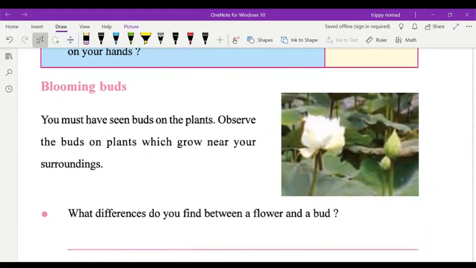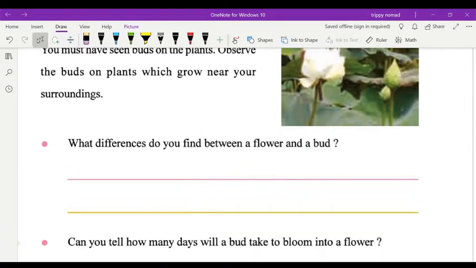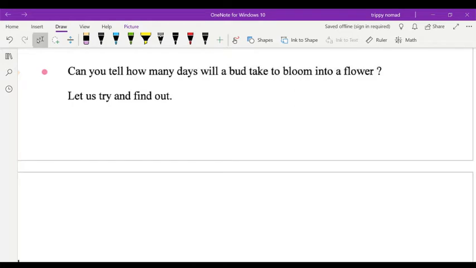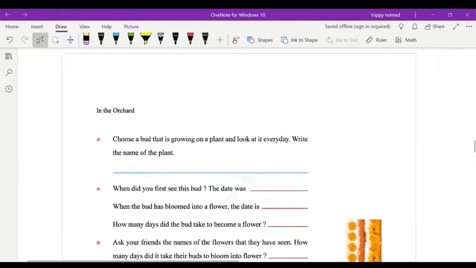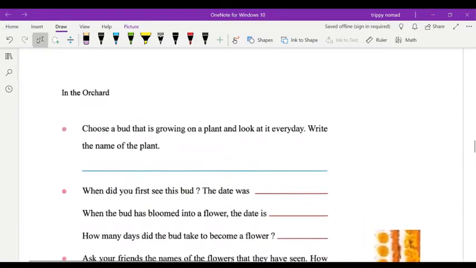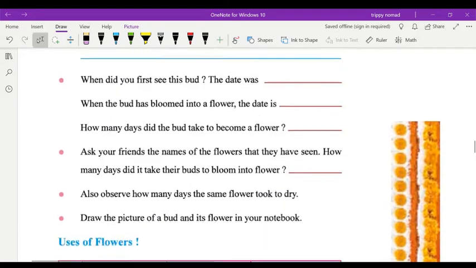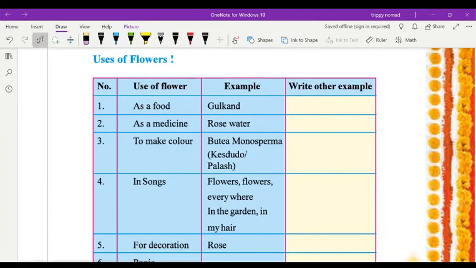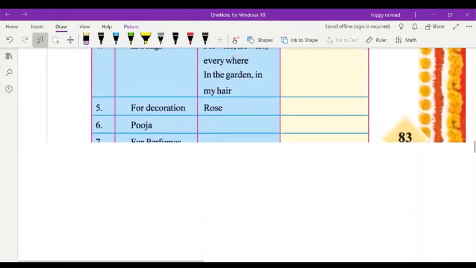Now, blooming buds. The question is, you must have seen buds on the plant. Observe the buds on the plant which grow near your surroundings. What differences do you find between a flower and a bud? Can you tell how many days a bud will take to bloom into a flower? Let us try and find out. Now, choose a bud. Children, in all these, they ask the question and you have to write the answer. First, you try. I will send you in the PDF all these answers.